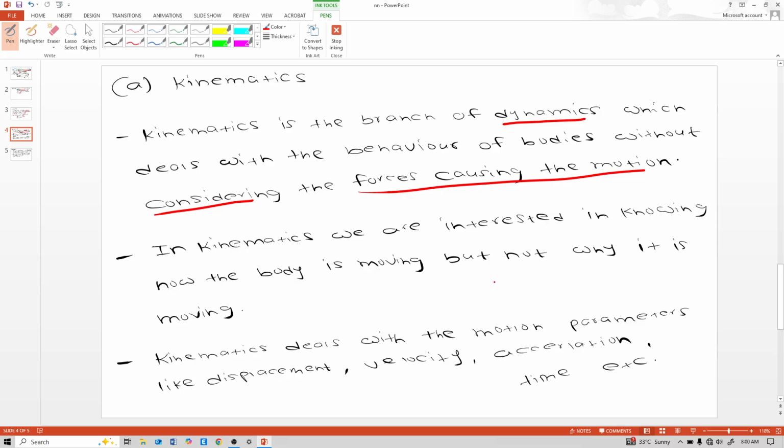So that means they are interested in knowing how the body is moving, but also why it is moving. It might be moving due to some forces. That's why they are interested in that. So remember that.